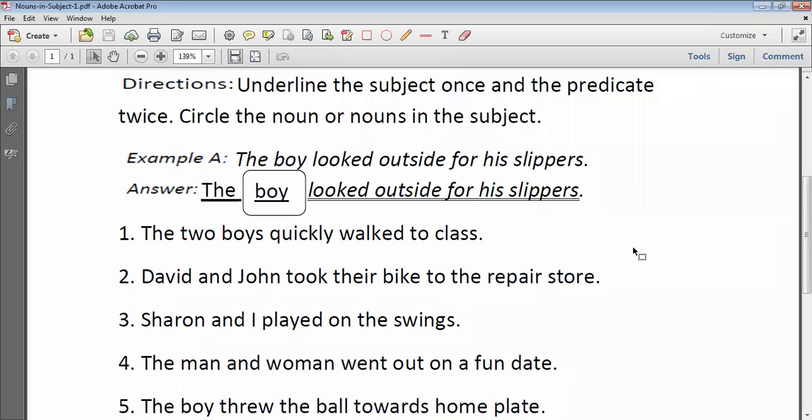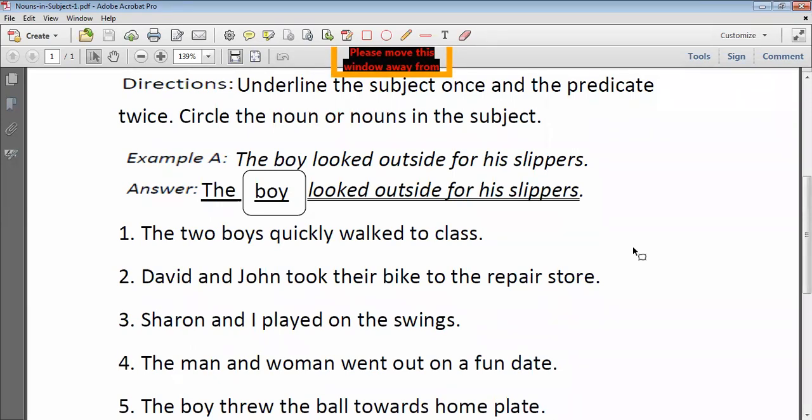Subject is the two boys. Good. Noun is boys. Okay, good. Quickly walked to class is predicate. Very good. Next one. David and John took their bike to the repair store. David and John is the subject. David and John is noun. Very good. And took their bike to the repair store is the predicate. Done. Very good.